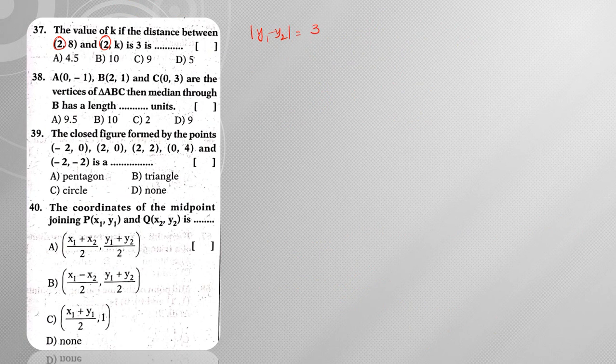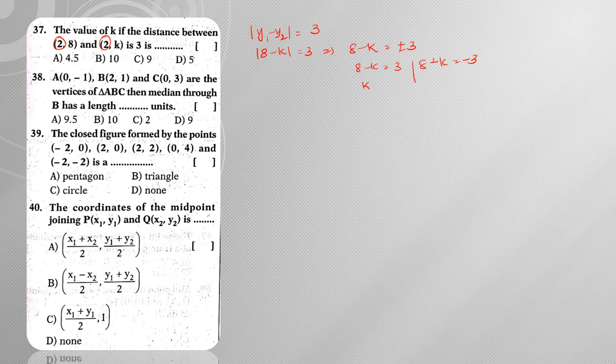right? So when the x coordinates are the same, that means it is parallel to the y axis. So when parallel to the y axis, the distance between those 2 points is given by modulus of y1 minus y2. Directly substituting the values, modulus of 8 minus k is equal to 3. When you remove the modulus, this gives me 8 minus k is equal to plus or minus 3. Now there are two values that are possible. So 8 minus k is equal to plus 3 or 8 minus k is equal to minus 3.